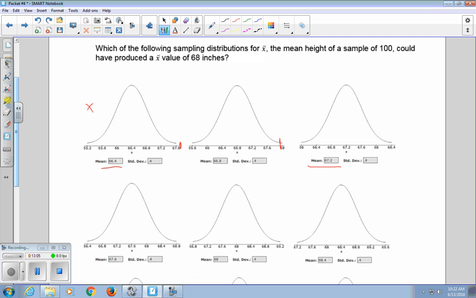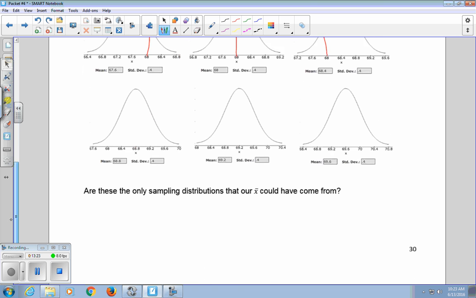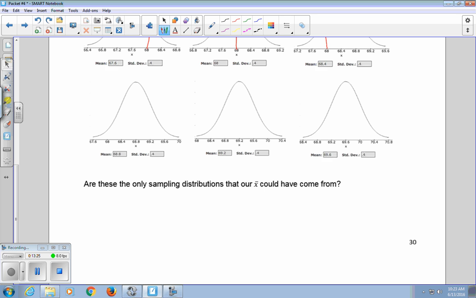If our true mean were 67.2, and we saw an X bar of 68, then now it's more likely that that could happen. Here, 68 is here. These ones are far more likely sampling distributions to end up with an X bar of 68. And now we're going off to the other extreme. I read that wrong, sorry, 68's here. And over here, 68 doesn't quite make it. So again, this is pretty unlikely.